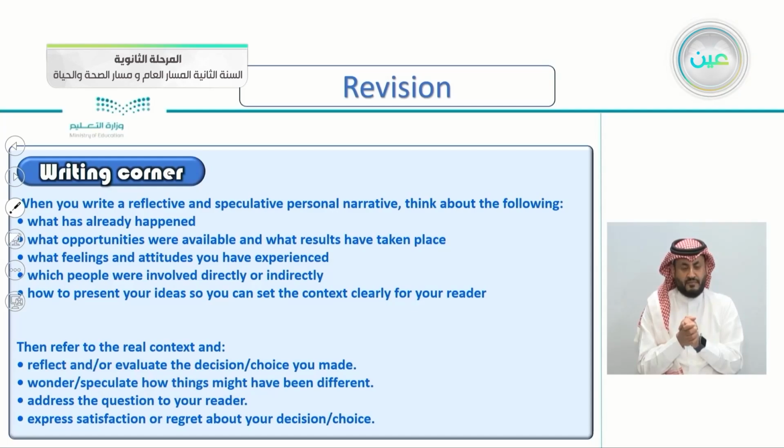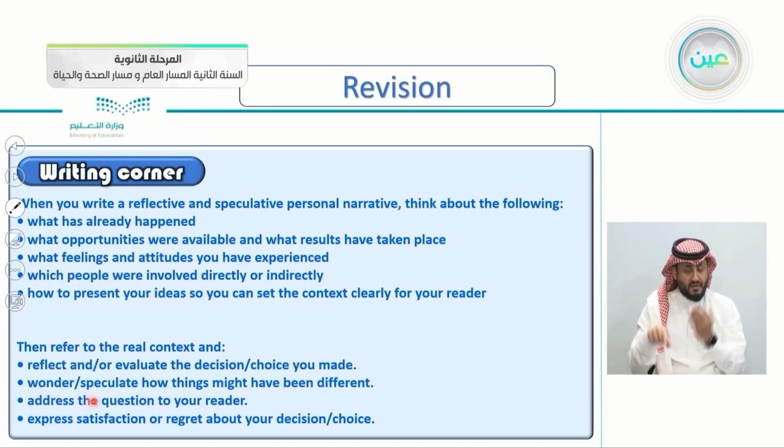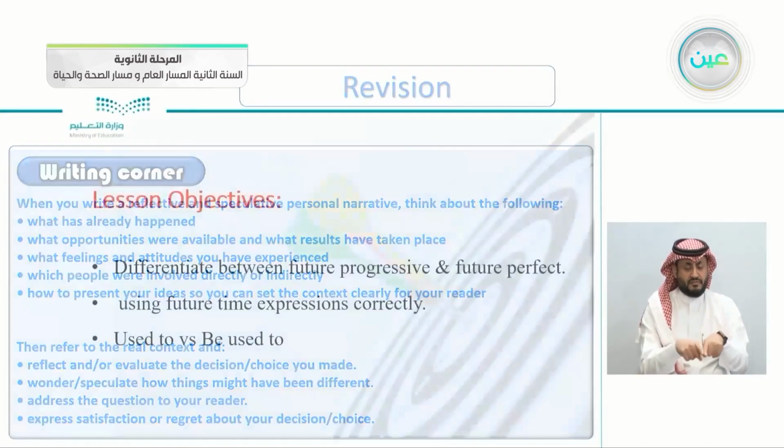If you did something differently in the past, what will change in the present? How things might have been different. Address the question to your reader. So the question will be made to your reader, not to yourself. Express satisfaction or regret about your decision or choice. So, at the end, your final decision or your final choice, try to express, are you satisfied with that choice or do you regret making that choice? So this is the writing corner for our previous lesson.